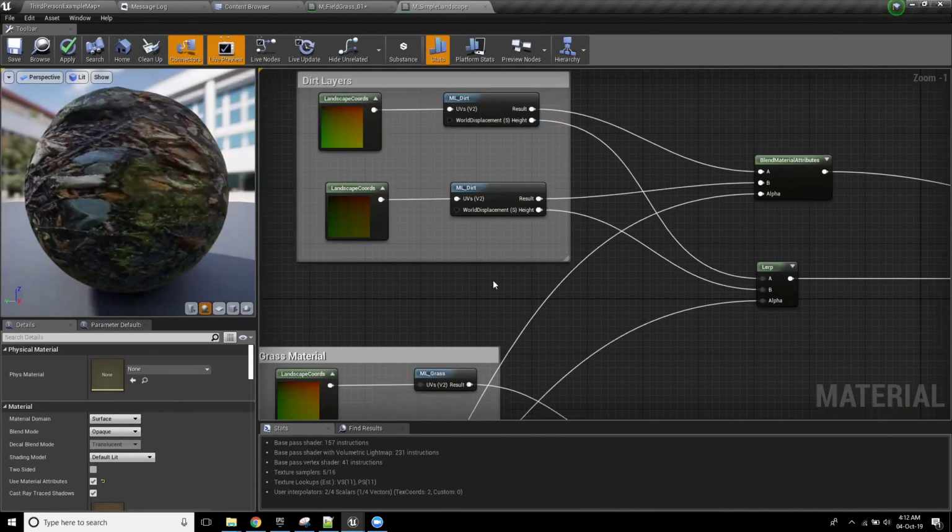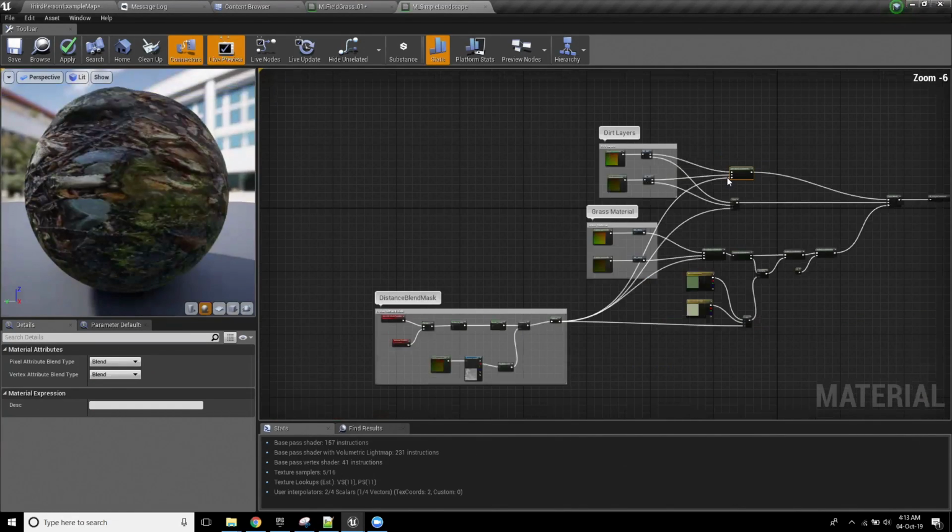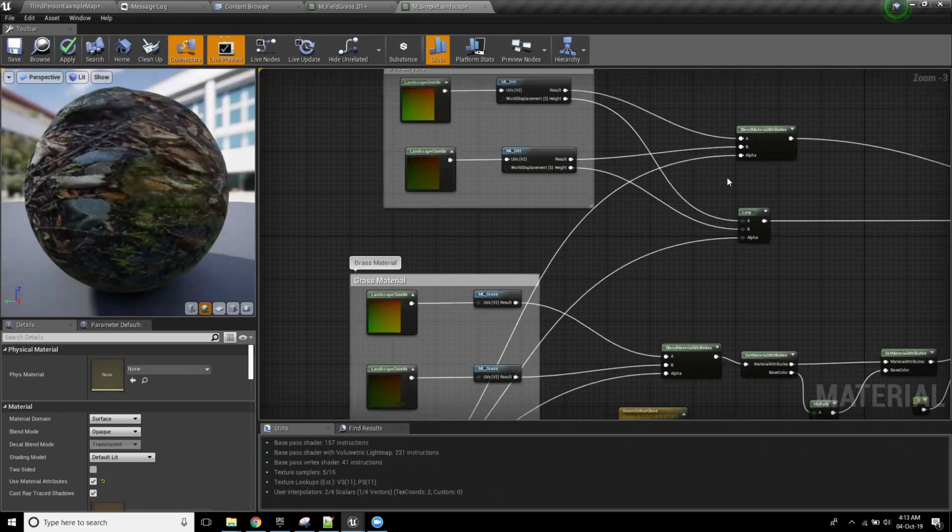Not only does this allow me to have fewer nodes causing chaos in my landscape, it also gives me the added advantage that if I ever need to use dirt in my project, I can literally drop in that ML Dirt layer and share it between different assets. So if I drop in a tree and it needs to have dirt or grass or something at the base of it, I can resample those things, use the same textures, and not have all of that extra complexity for no good reason. The other reason that I bring it up is that you can then use this blend material attributes node, which literally acts like a lerp, but it lerps entire materials together. And we're going to be using a little bit of that today, okay?